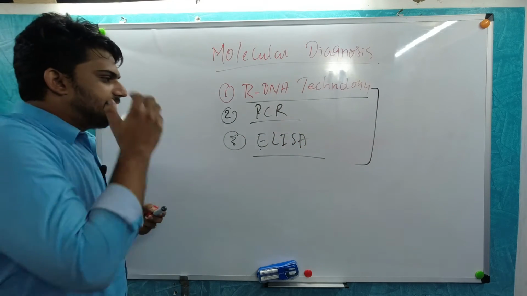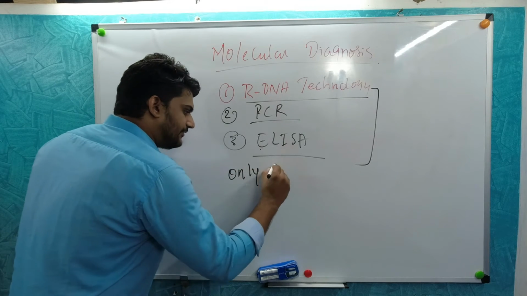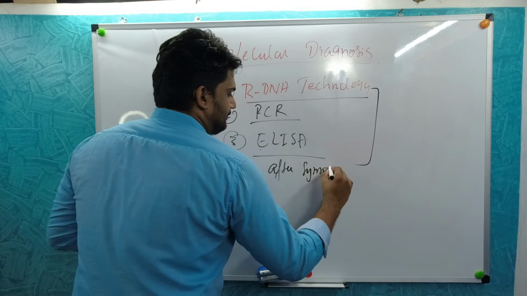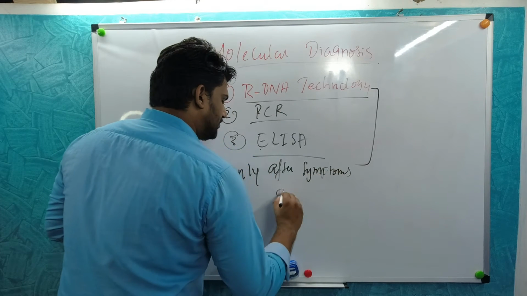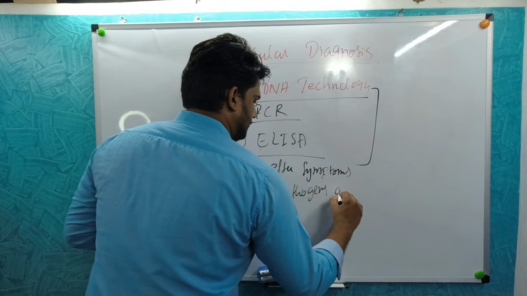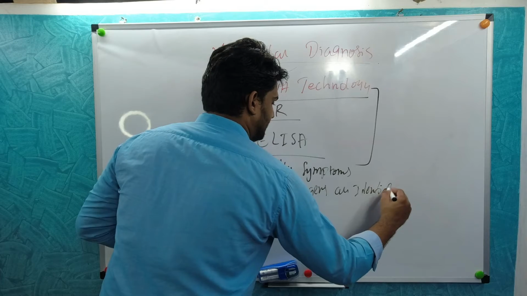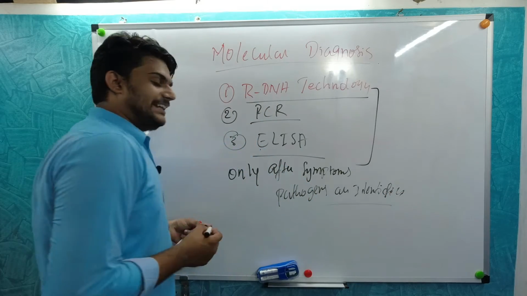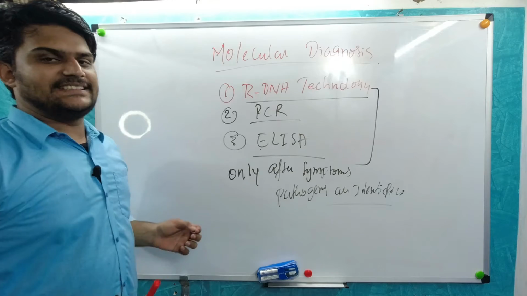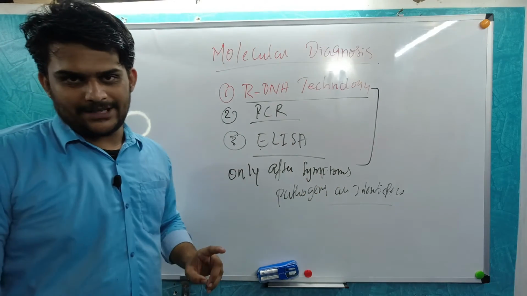So in the early days, only after the symptoms, the pathogens were identified. Now also it is going on. So mostly in India, the maximum number of diseases are identified only by the symptoms.